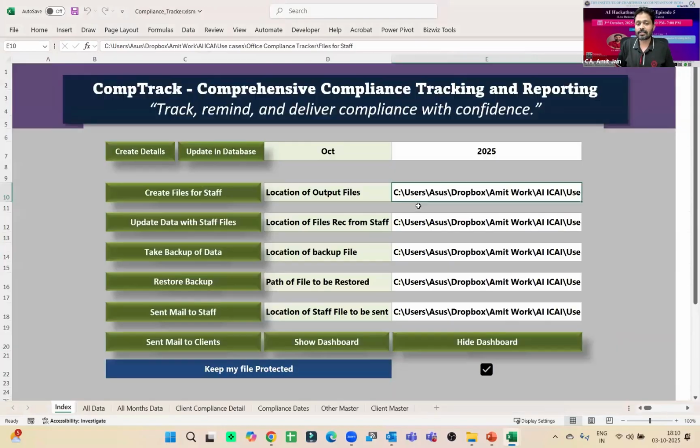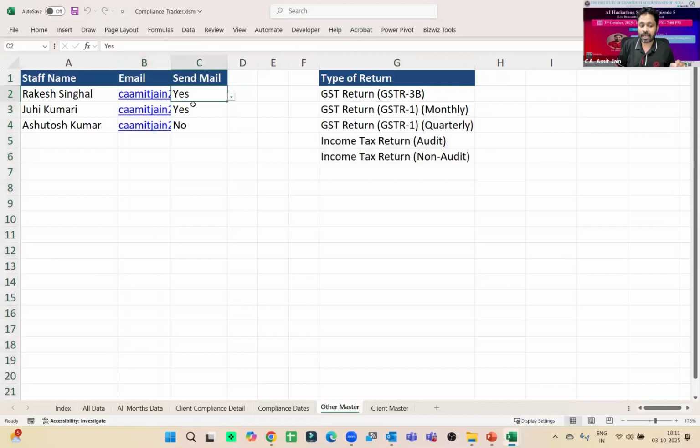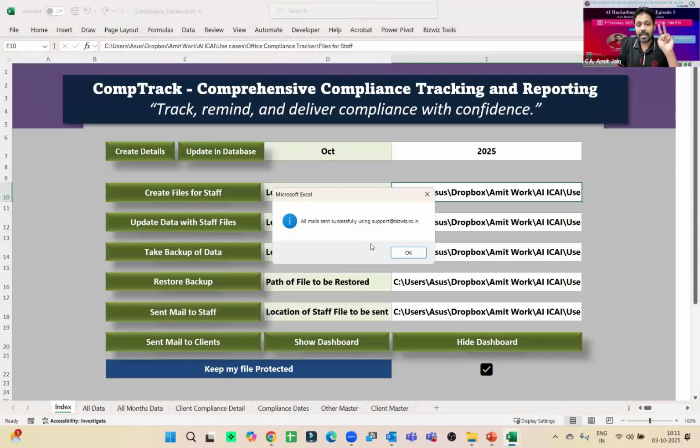Let's open this file. Suppose same kind, right? This file I need to send to my staff, right? Here I have another master where I have email IDs. And I have said yes to Rakesh and Juhi. So what I will do, I will click on this send mail to staff. Click on send mail to staff, all mail sent. It has sent 2 mails to your staff, right?